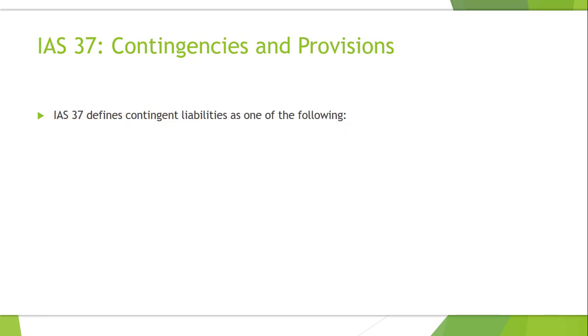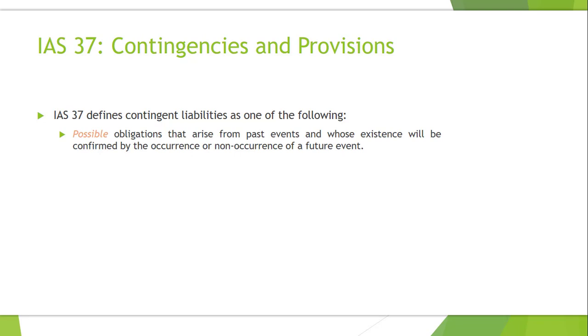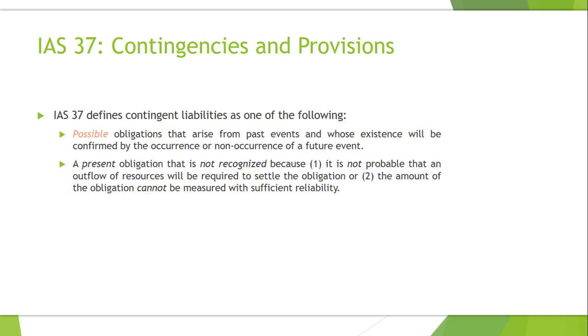How does IAS 37 define contingent liabilities? It says one of the following: possible obligations that arise from past events whose existence will be confirmed by the occurrence or non-occurrence of a future event, or a present obligation that is not recognized because it is not probable that an outflow of resources will be required to settle the obligation, or the amount of the obligation cannot be measured with sufficient reliability.